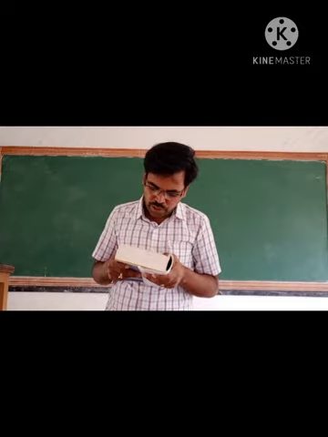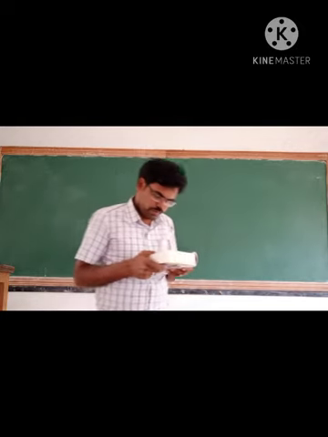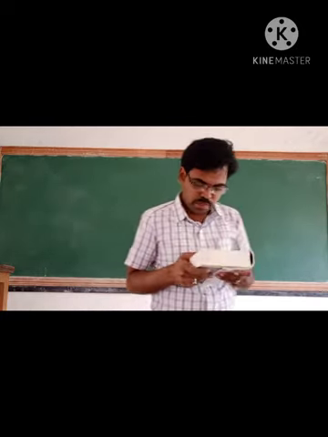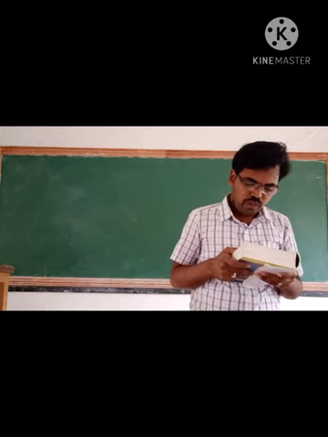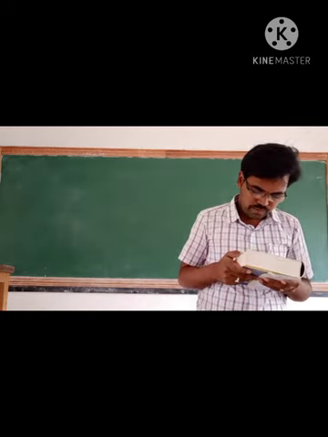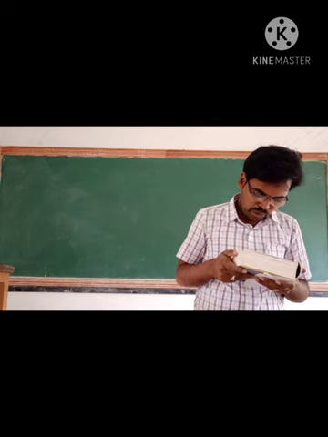Next, manufacturing expenses, 1,000 each product.